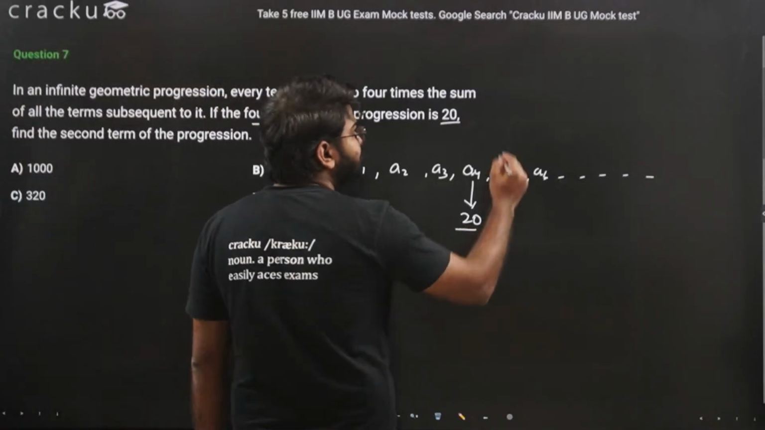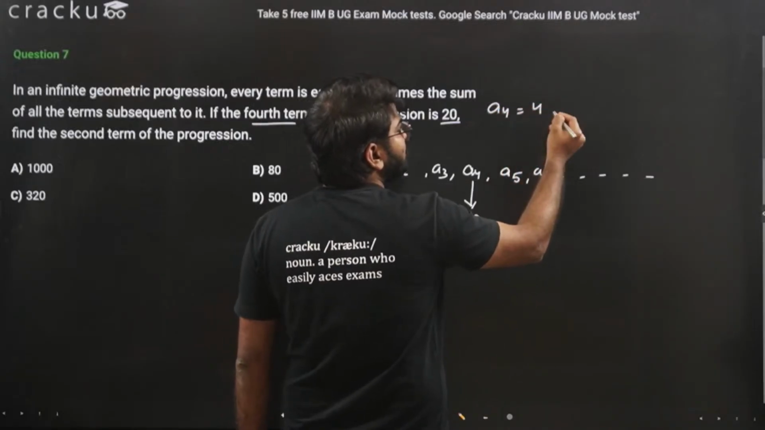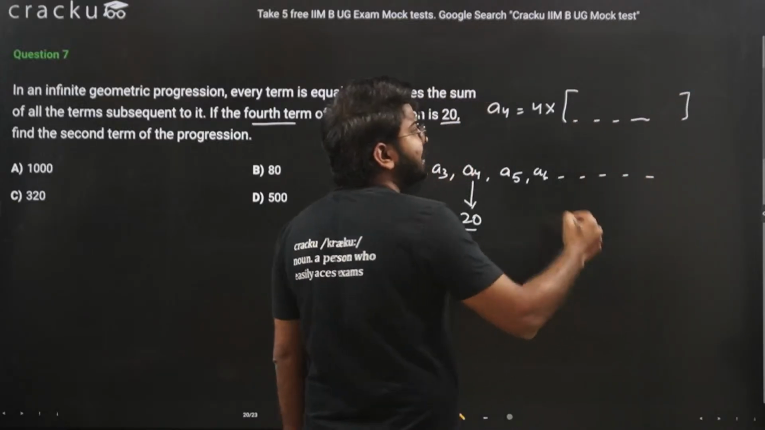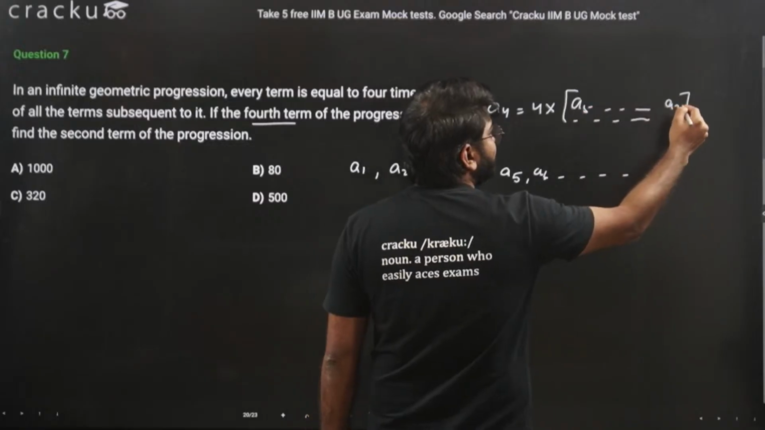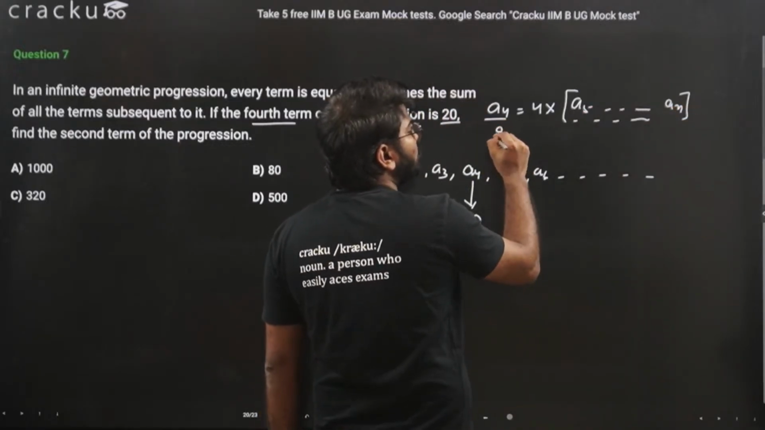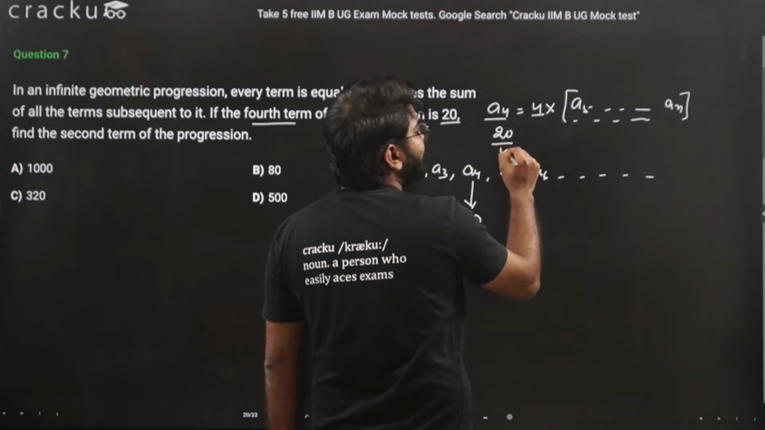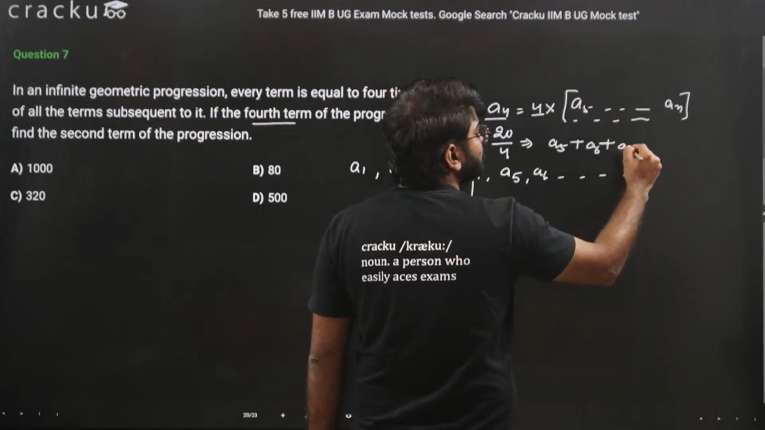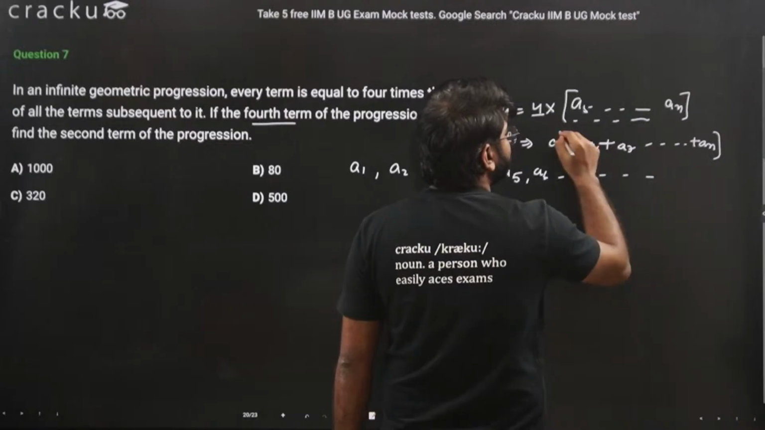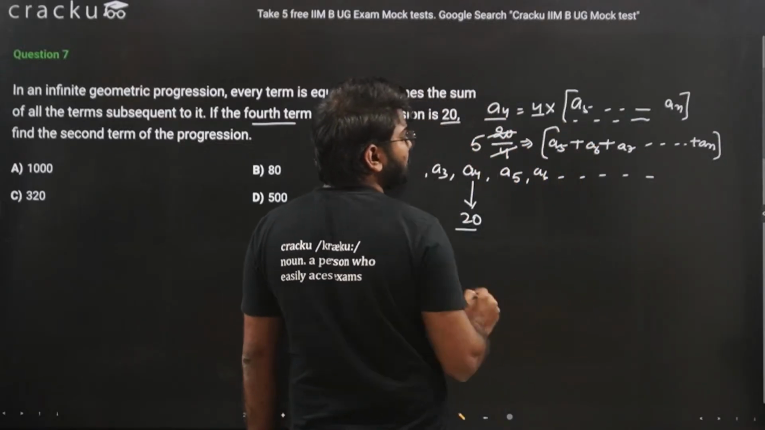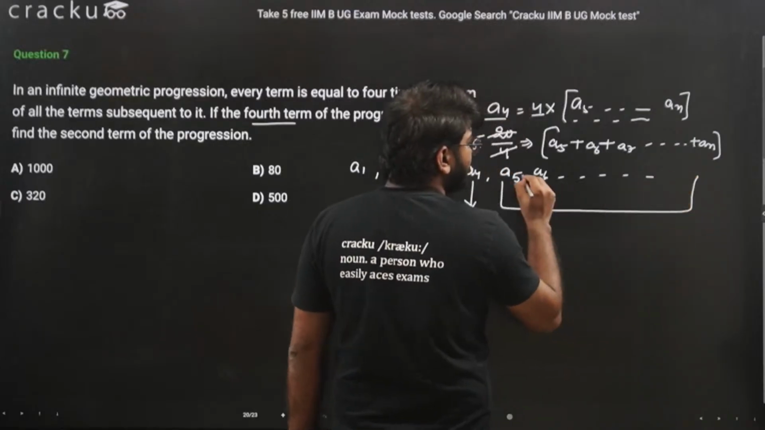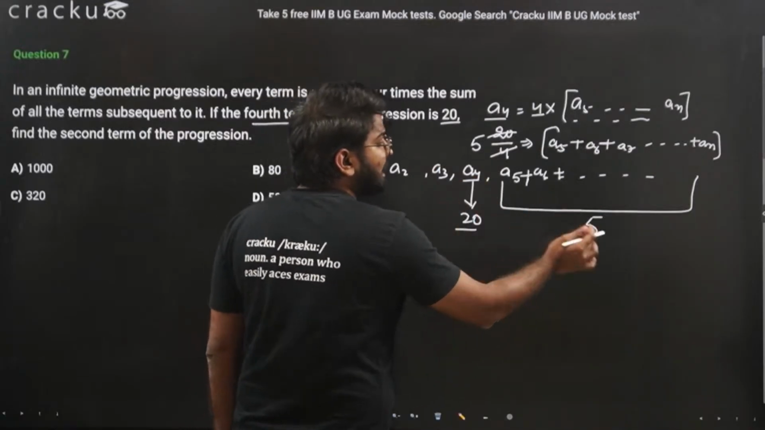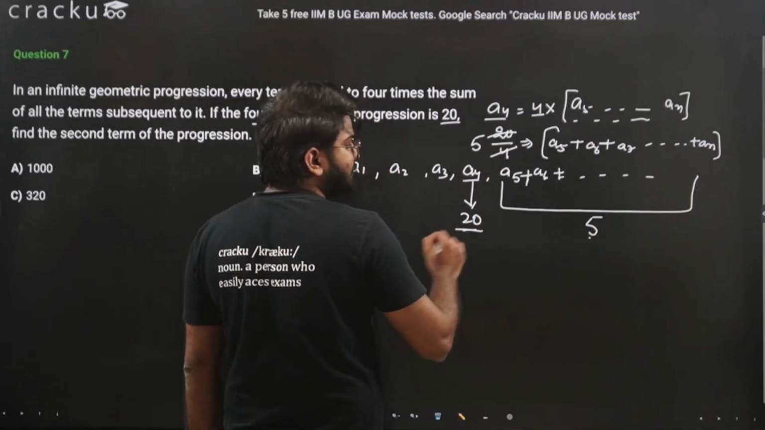So A4 is 4 times all the terms which are after A4, that is from A5 till AN. We know that A4 is equal to 20. If we divide this by 4, we get the sum of all the terms till AN, which is 5. So the sum of all these terms, A5, A6 and so on, is equal to 5. And that is how A4 is 4 times this, that is 5 into 4, 20.